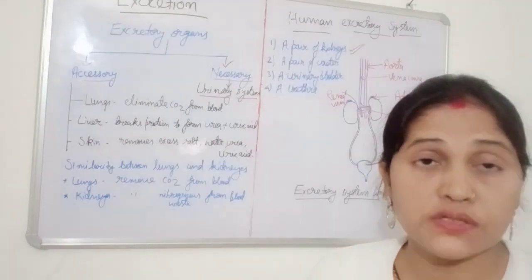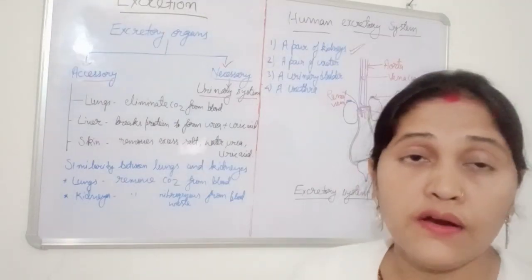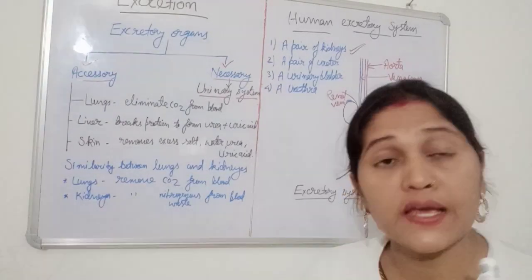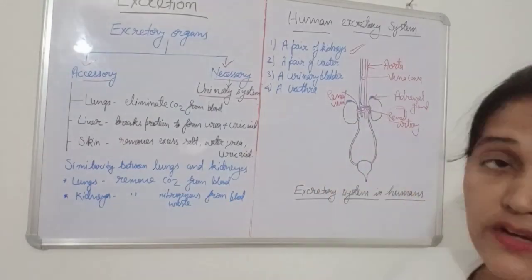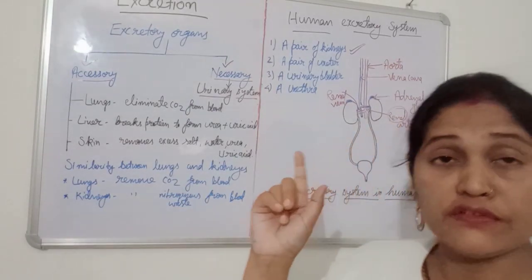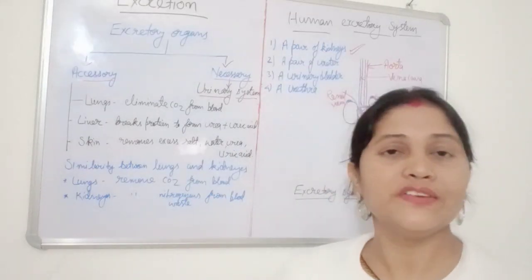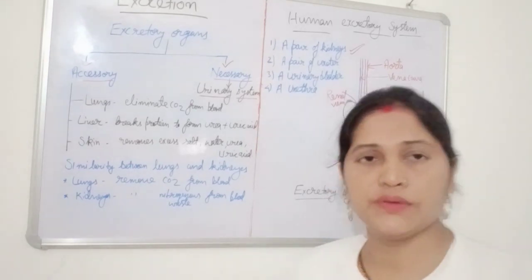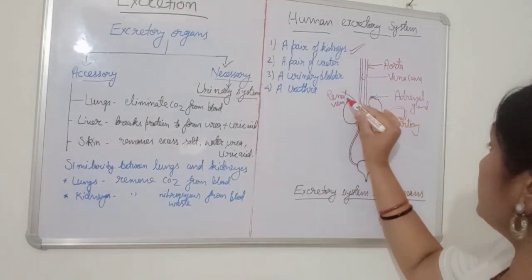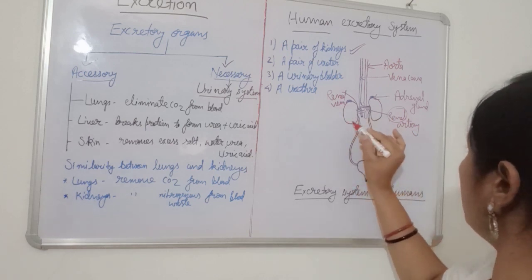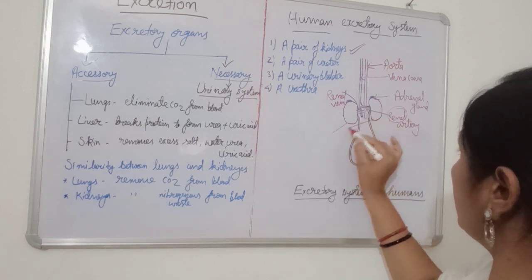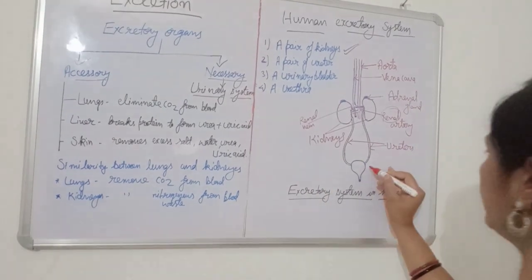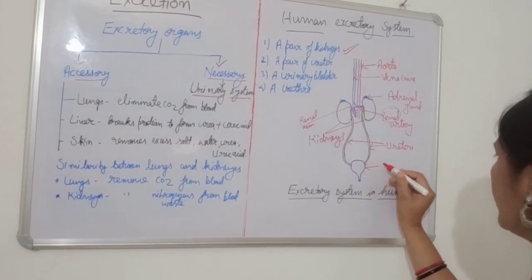After filtration, oxygen is utilized by the nephron, so it has what? Deoxygenated blood. The deoxygenated blood is again carried by the renal vein, and through the vena cava it will reach where? The heart. Which chamber? The right auricle. Why? For further purification. So the renal vein, this one, and these form a pair. These are the kidneys, and this is the urinary bladder.